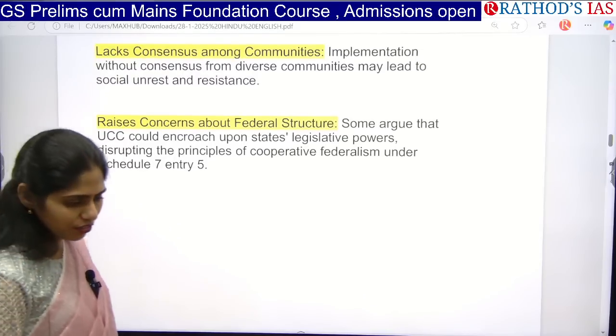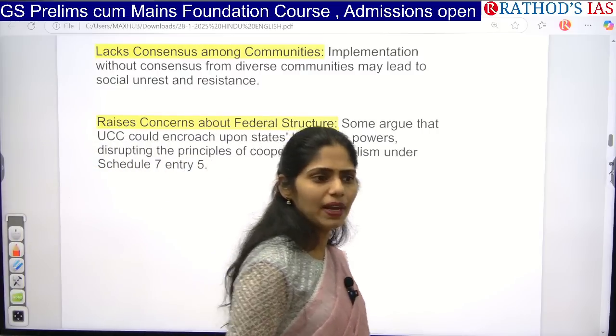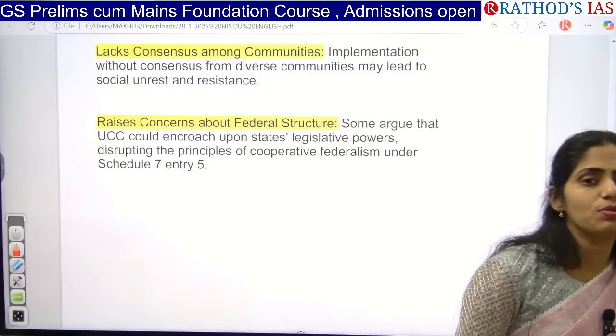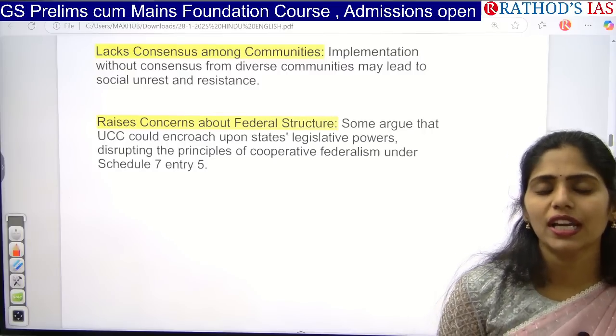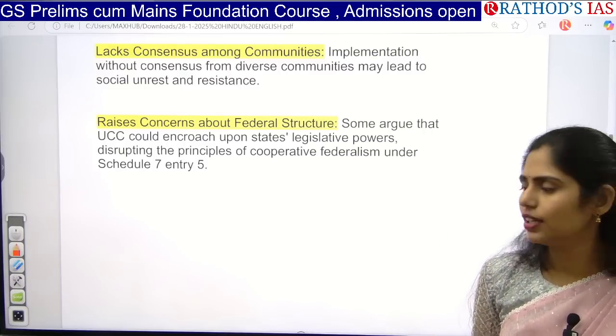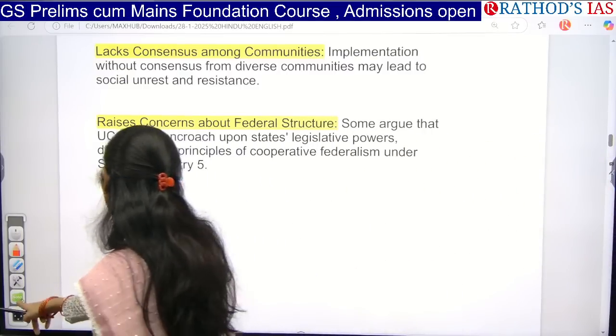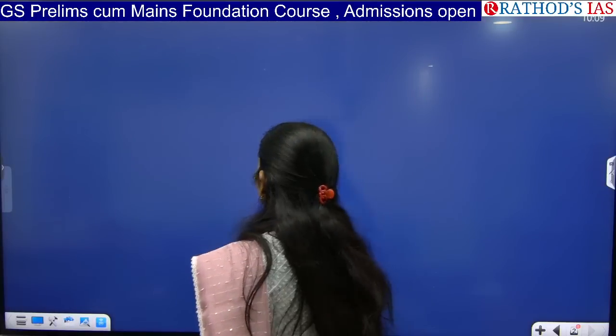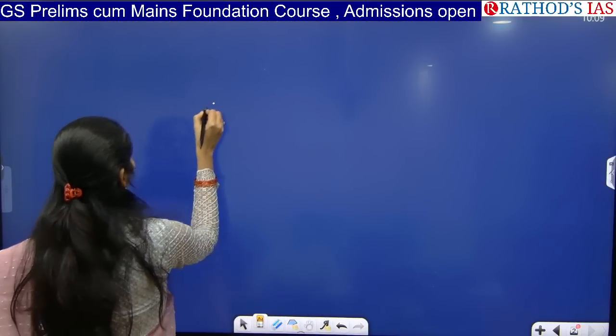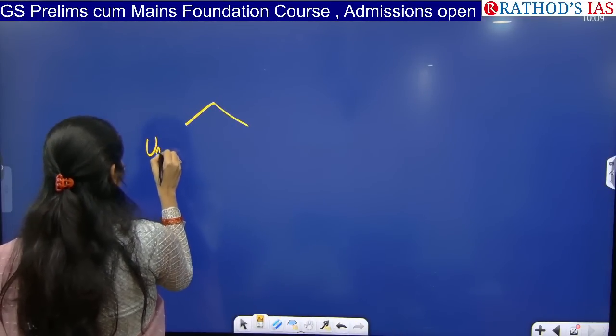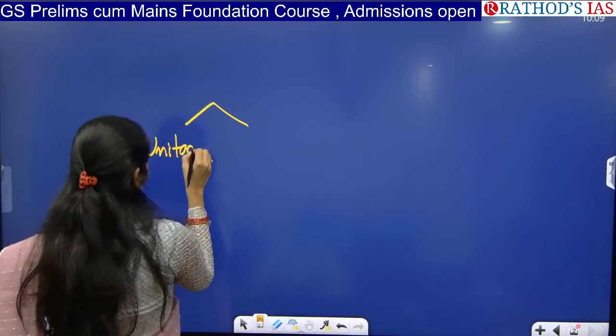So what is the meaning of federalism? Federalism is nothing but a proper division of powers between center and state. India is not completely unitary, and I will tell you about that concept also. If you see the different types of governments, we have two types. The first one is unitary and the second one is federal.